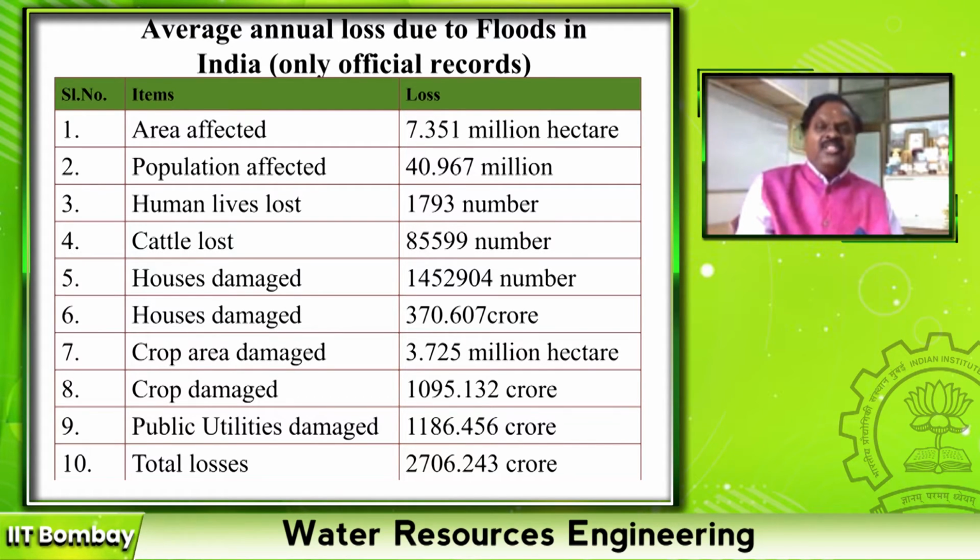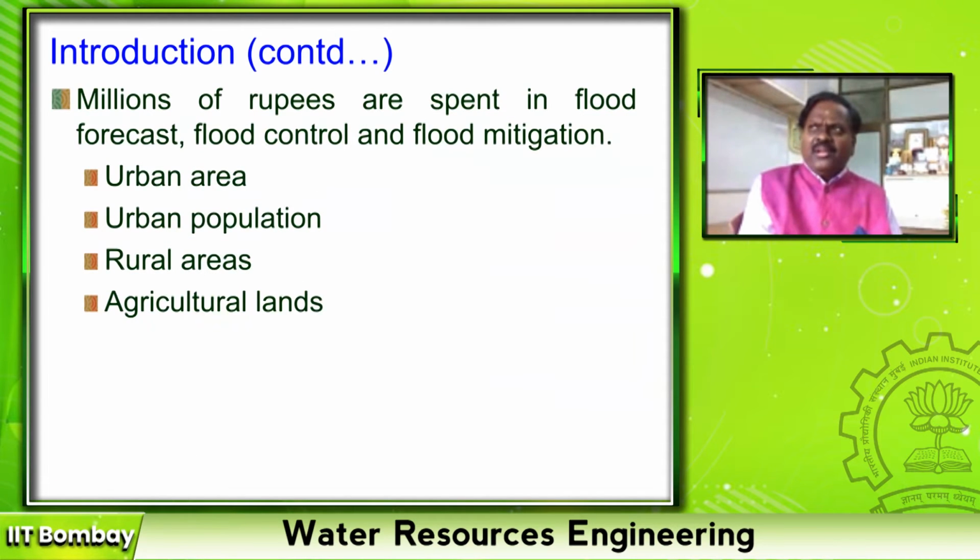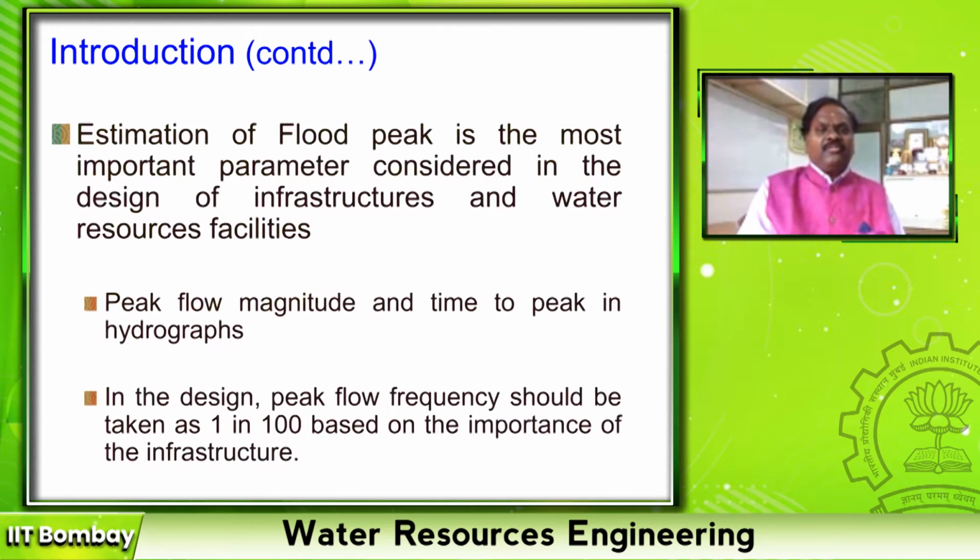Why is this damage happening? Because whether we have properly estimated the expected peak flow and designed our infrastructure to that capacity. Millions of rupees are spent on flood forecasting, flood control and flood mitigation, especially in urban areas because of more urban population. In rural areas, it is agricultural land. So thus, estimation of flood peak is the most important parameter considered in the design of infrastructure, especially related to water resource facilities. Right? What is this peak flow?